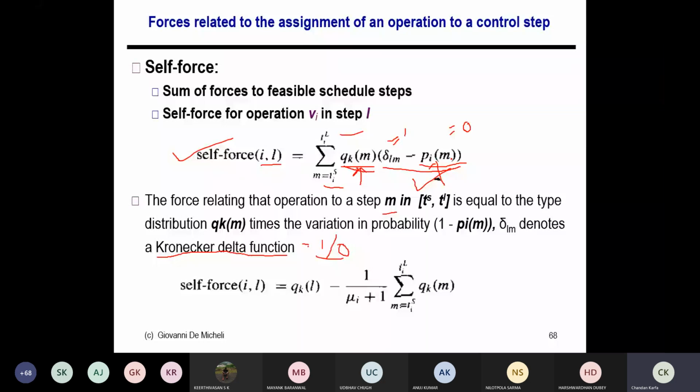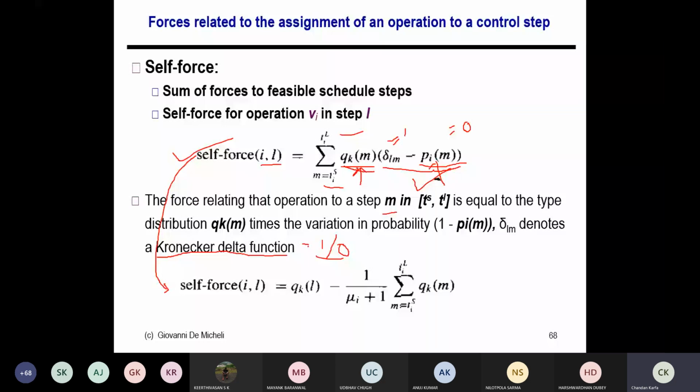So 1 minus that value. And for the rest of the timestamps, I had calculated this Q_k_m based on the value 1 by 3, but now it becomes 0 because there is no chance that the operation is going to be scheduled in those timestamps. So it will be 0 minus 1 by 3, which will reduce that value. This is how I am going to calculate the self force. You can rewrite this equation in terms of this, which you can check later, so that's not so important. But this is how I'm going to calculate the self force. I'll explain with an example.